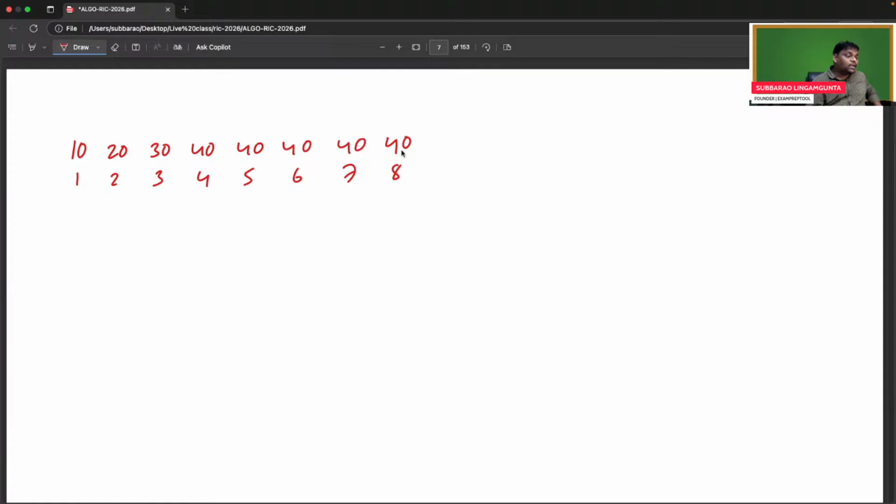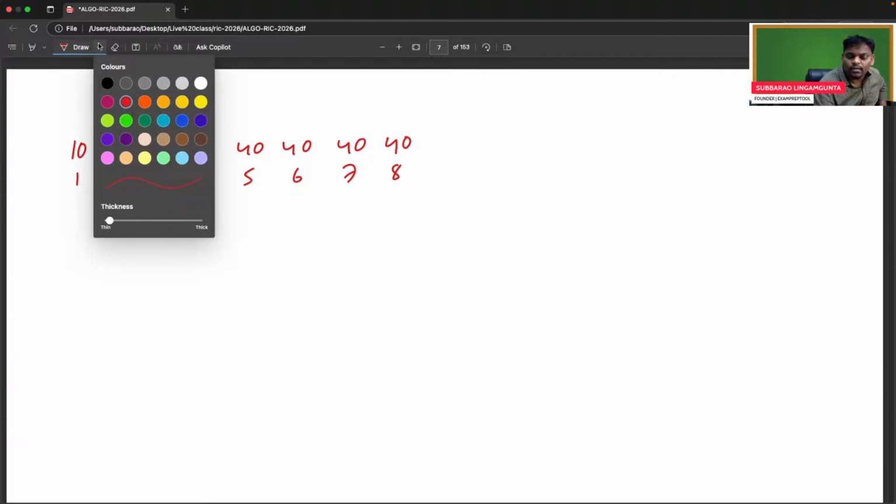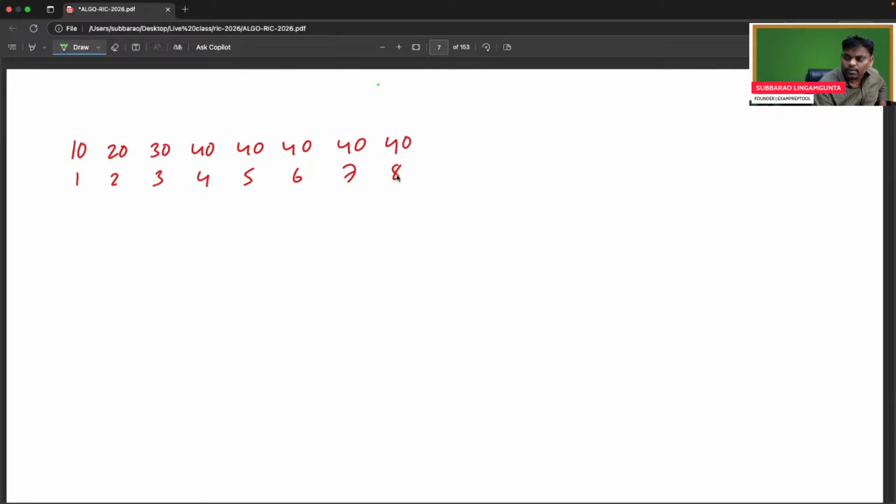So everyone, try to understand. Be careful. In the given sorted array, if at all any element repeats more than half the time, compulsorily it is the middle element. 8 by 2 is 4. If you want, you can verify.